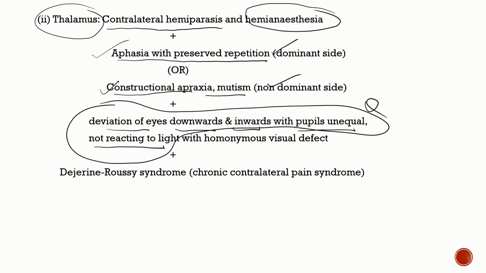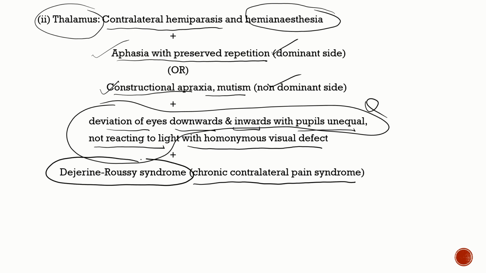Okay, what's going to happen? The ocular findings in thalamic hemorrhage: you can also have visual field defects, a homonymous visual field defect. And chronically, the patient can end up having chronic contralateral pain syndrome. This is known as Dejerin-Roussy syndrome. This is a very, very important MCQ.